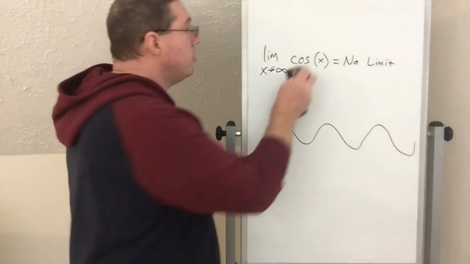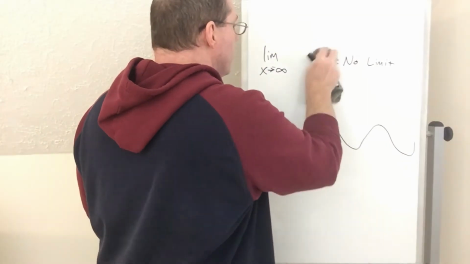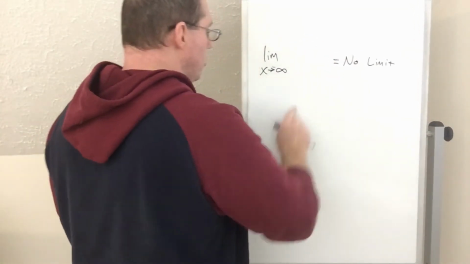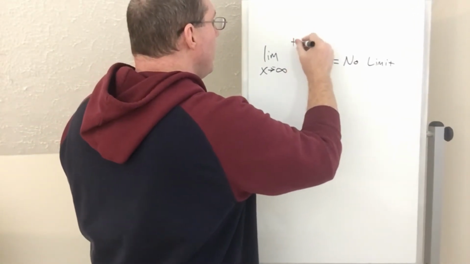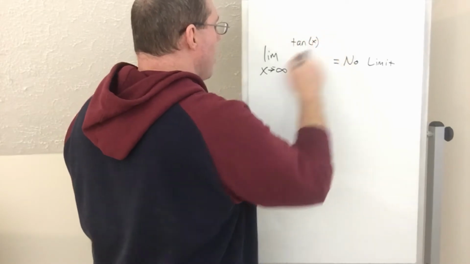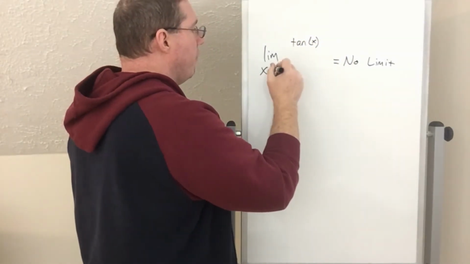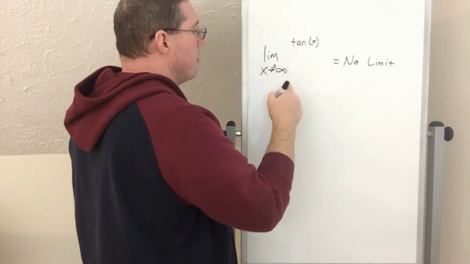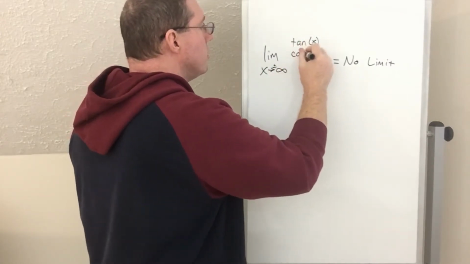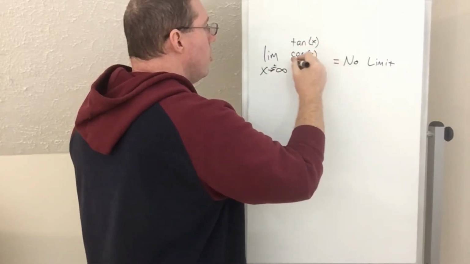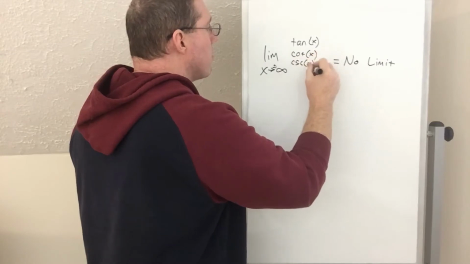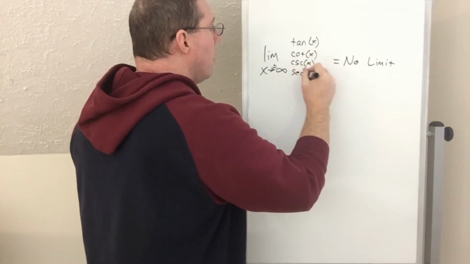I also want to remind you that the other 4 trigonometric functions, so let's say that you were to do the limit of tangent of x as x approaches infinity or negative infinity. In fact, we'll put a plus or minus here. Cotangent of x, cosecant of x, secant of x.